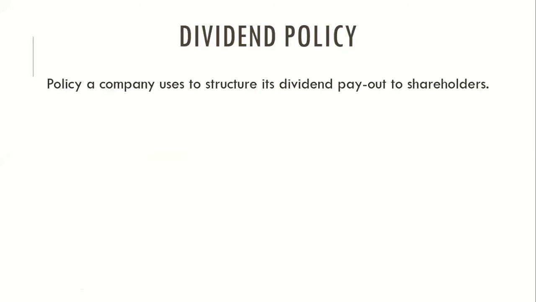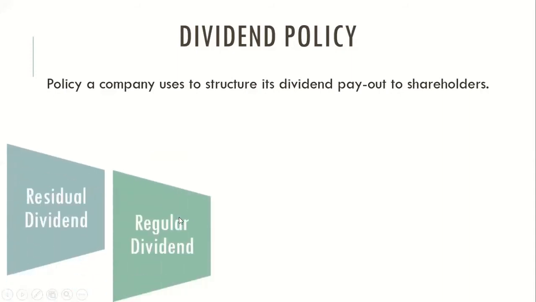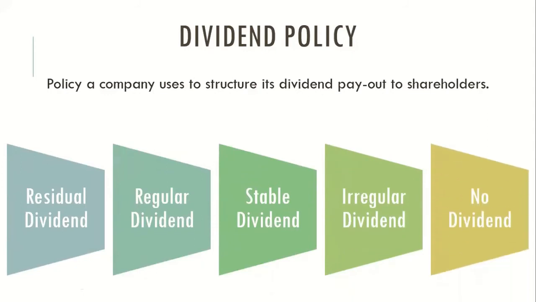There are five types of dividend policy a firm can have: residual dividend, regular dividend, stable dividend, irregular dividend, no dividend.